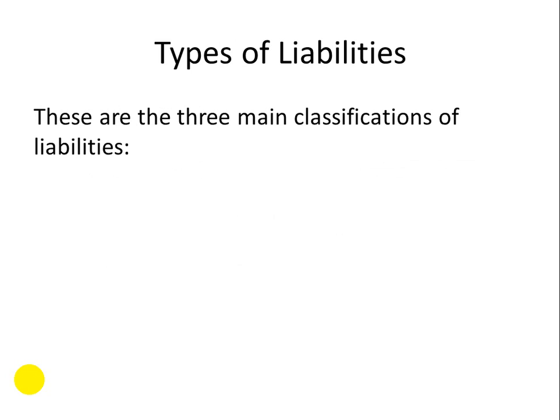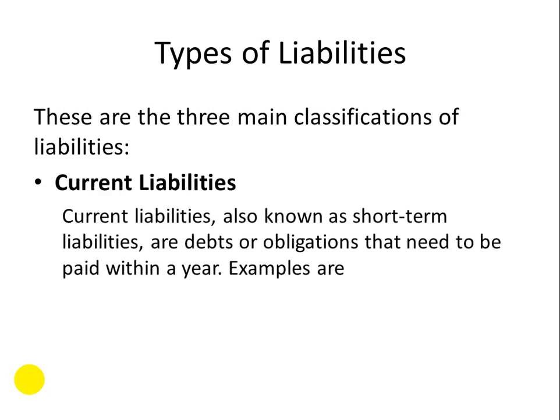Okay, the types of liabilities. There are three main classifications of liabilities, or we can classify the liabilities into three types. Okay, the first one is current liabilities. Current liabilities, also known as short-term liabilities, are debts or obligations that need to be paid within a year. Okay, like we just discussed the current assets, similarly, all those liabilities which need to be paid off within a year are called current liabilities.